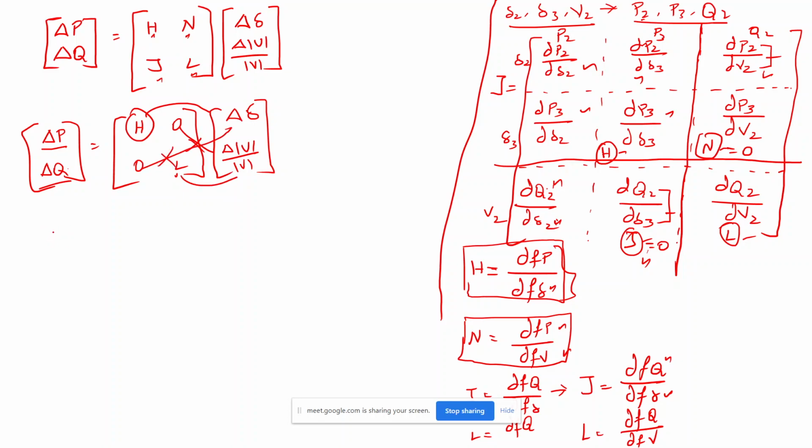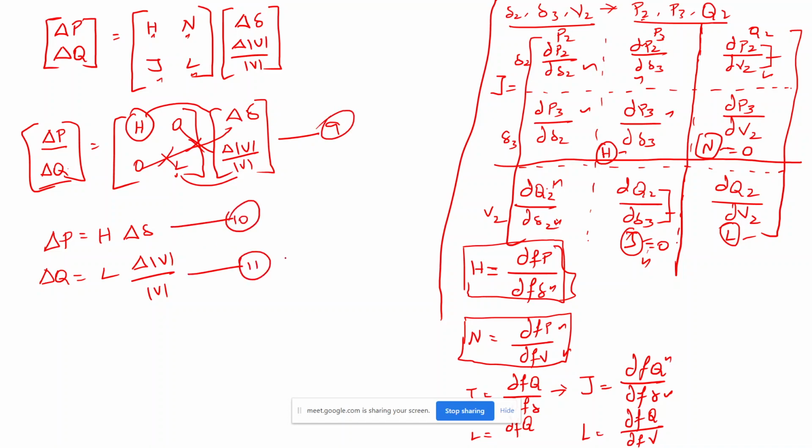If that is the case, the final equation, if you multiply this, I will get ΔP is nothing but H times Δδ, and this is not going to happen because it is 0, and ΔQ is nothing but L with ΔV divided by V. So this will be the equation. If it is equation 9, then it will be 10, and then 11. Write down all these things. Up to this, any doubt you can ask me.